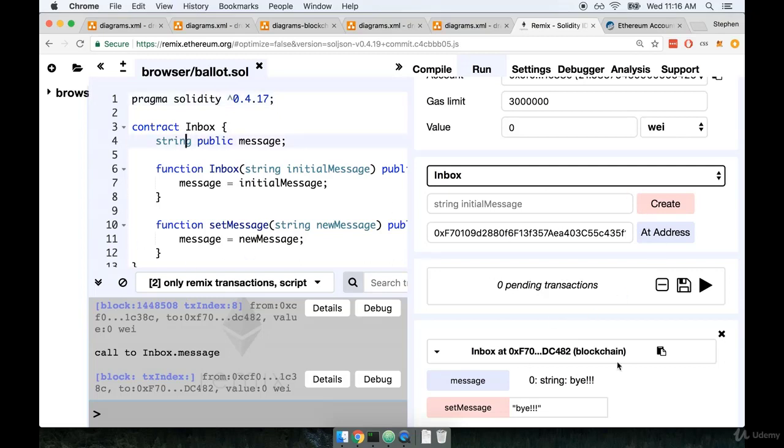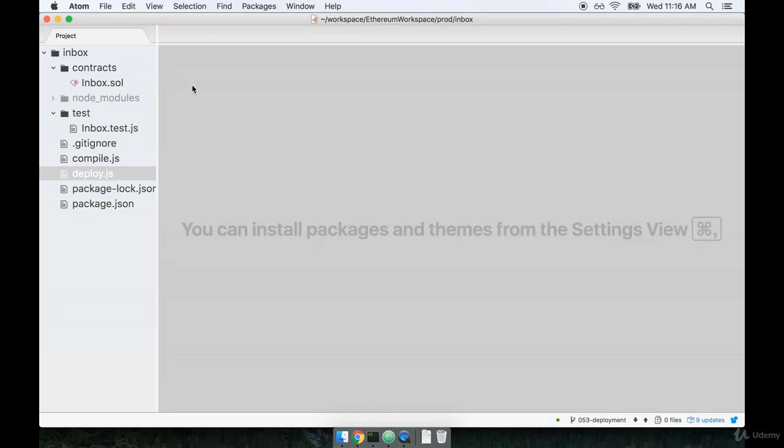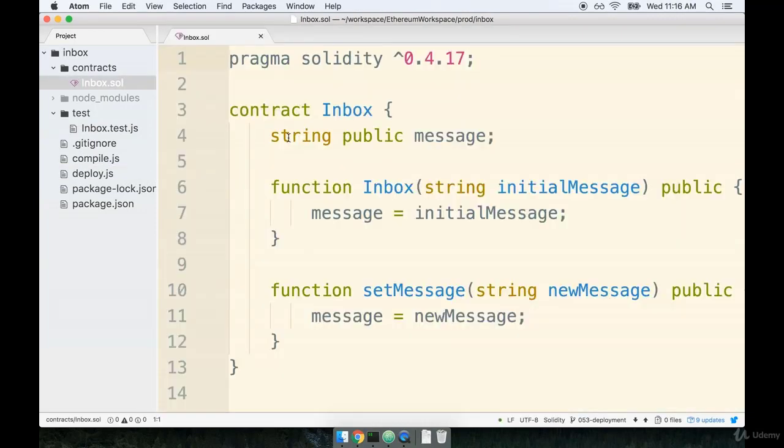We could then immediately test the contract, and it just seemed like it was a really handy place to develop the contract. So why exactly did we decide to write the inbox contract over here in the code editor? Well, in reality, in a real project where you start using Ethereum, it usually ends up being the case that you write the contract rather quickly, and then you spend a tremendous amount of time working on the front end application that is meant to interact with that contract.